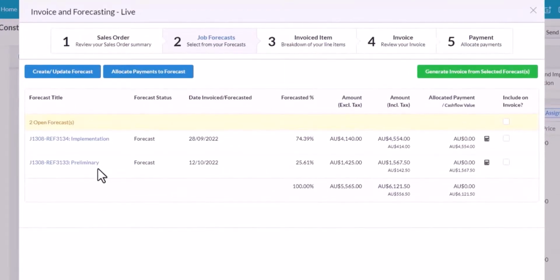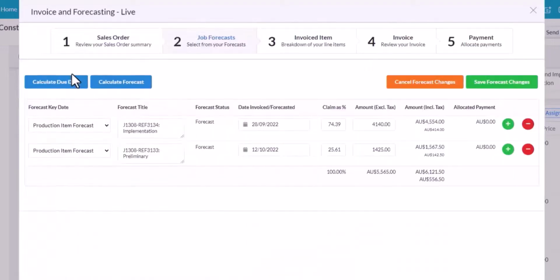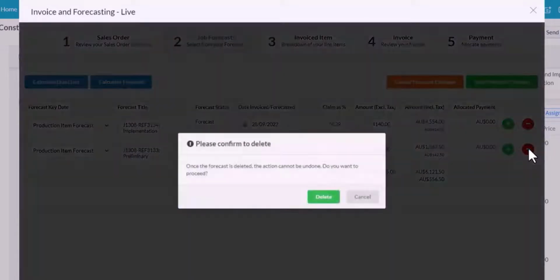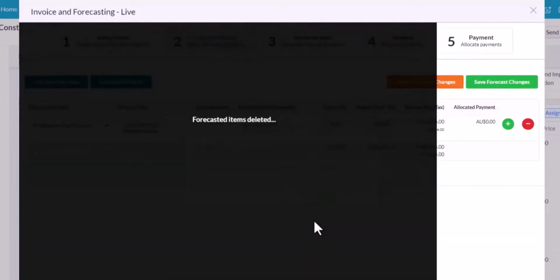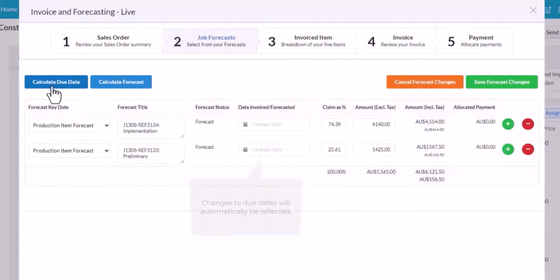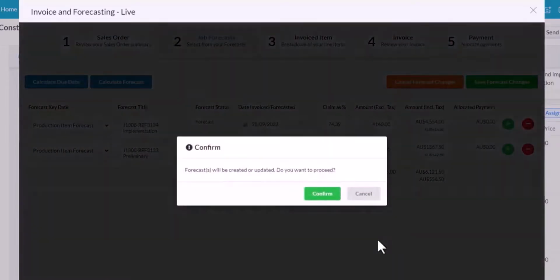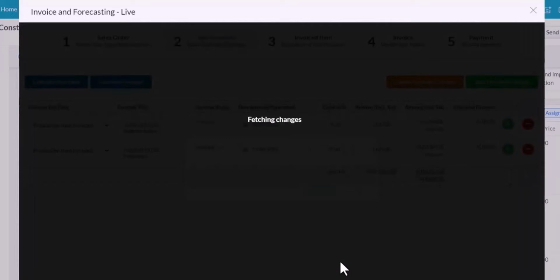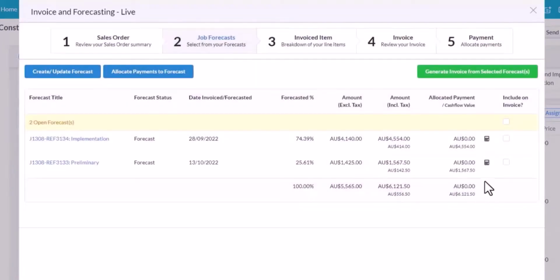Now if you've made a mistake or you need to change your forecasts, you can now edit or delete them. So click on the Create or Update Your Forecasts and you'll go back to the editing screen. You can take your forecasts off and you can also recalculate your forecasts. You can also go ahead and calculate your due dates again. So once again, I'm going to click on Save Forecast. This little calculator just tells you how your forecasts were calculated.